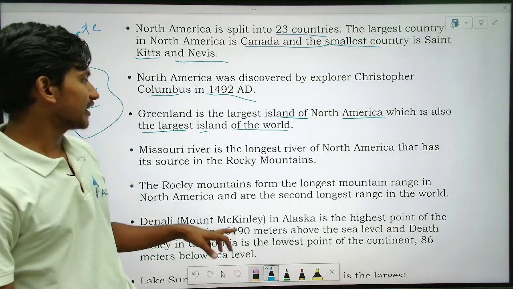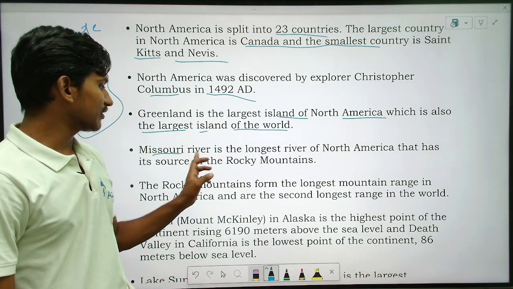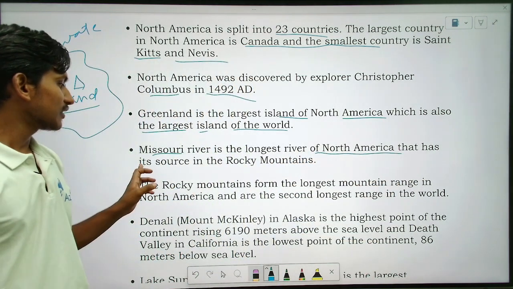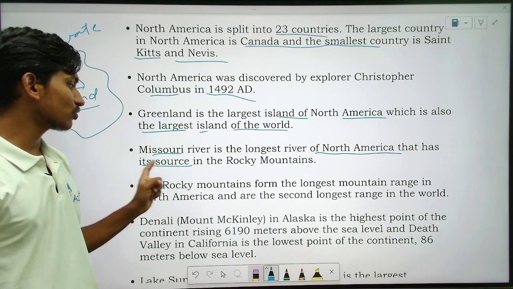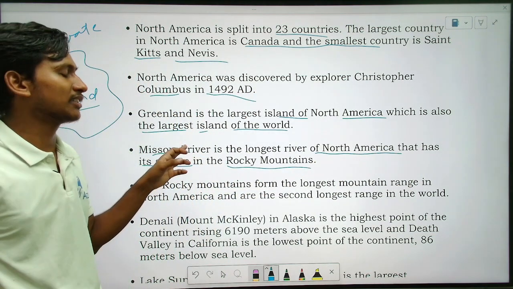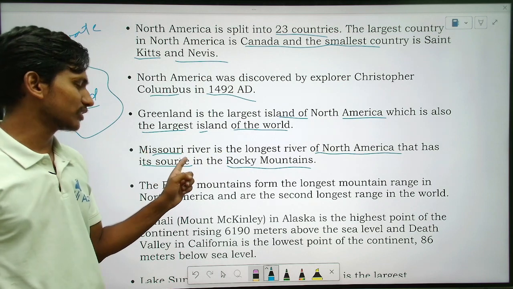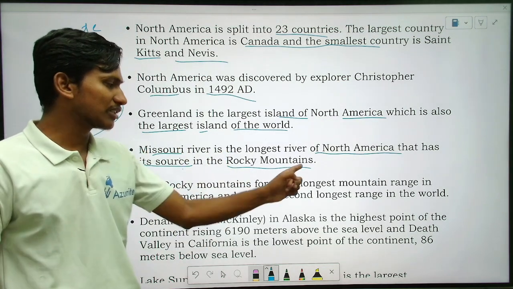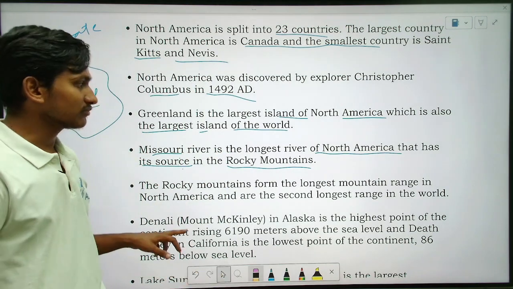So next point, Missouri River is the longest river in North America that has its source in the Rocky Mountains. So which is the longest river in North America? Missouri, right? So where did it originate? It starts from the Rocky Mountains. Okay, good.